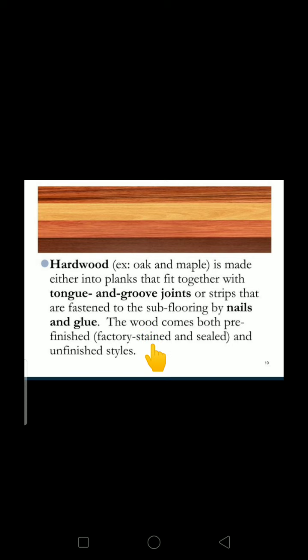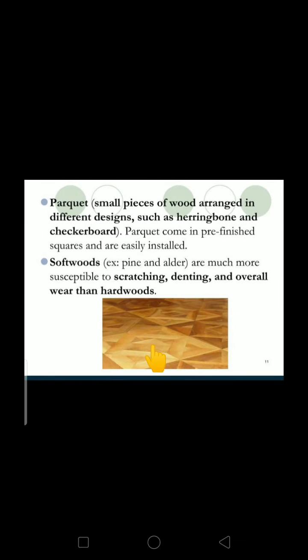The wood comes in both prefinished and unfinished styles. Prefinished means, for example, plywood, and unfinished means normal timber. So parquet is a type of flooring particularly for wood. It's small pieces of wood arranged in different designs such as herringbone and checkerboard. Parquet comes in prefinished squares and is easily installed. So this is the image of parquet.